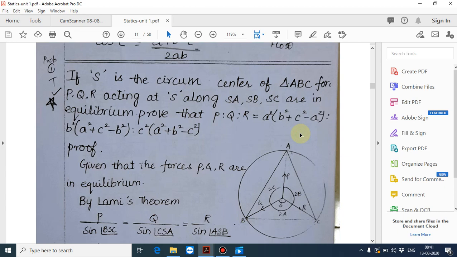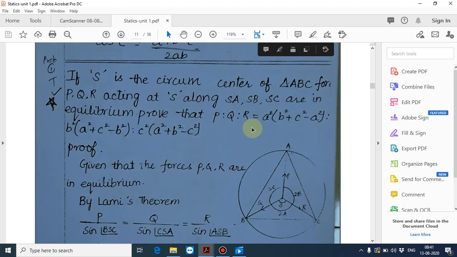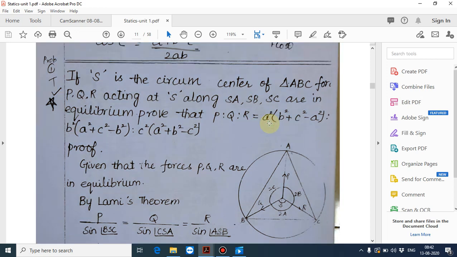If S is the circumcenter of triangle ABC, and forces P, Q, R acting at S along SA, SB, SC are in equilibrium, prove that P : Q : R is equal to a squared (b squared plus c squared minus a squared) : b squared (a squared plus c squared minus b squared) : c squared (a squared plus b squared minus c squared). Note 2 will be useful for this. See first what they have given.